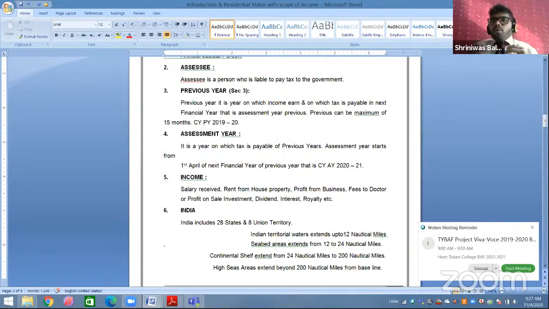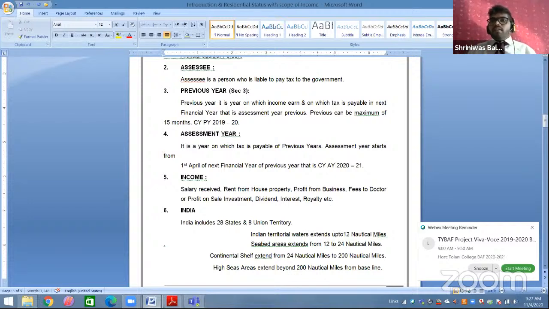Now, do we know how much income we are going to earn by 31st March 2021? We don't know. Reason? Because the year is not completed. If your year has not been completed, your books of account are incomplete, so you have no idea about your income or your expenses. For whatever year your books of account have been completed, for that year you can calculate what amount of income you have earned.